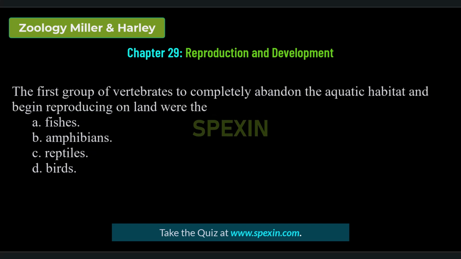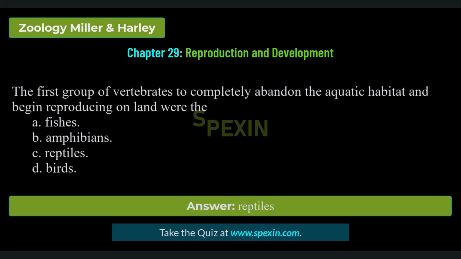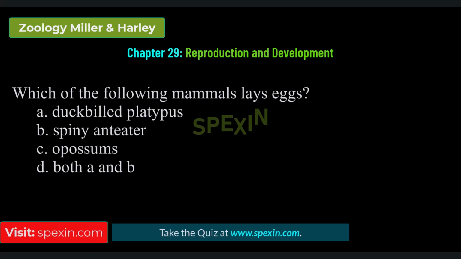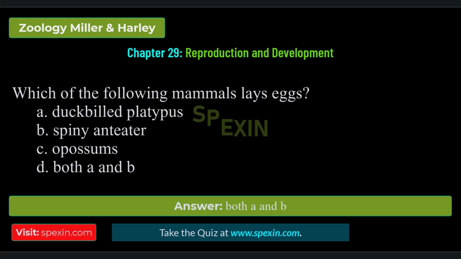The first group of vertebrates to completely abandon the aquatic habitat and begin reproducing on land were the fishes, amphibians, reptiles, birds. Correct answer: reptiles. Which of the following mammals lays eggs? Duck-billed platypus, spiny anteater, possums. Both A and B. Correct answer: both A and B.